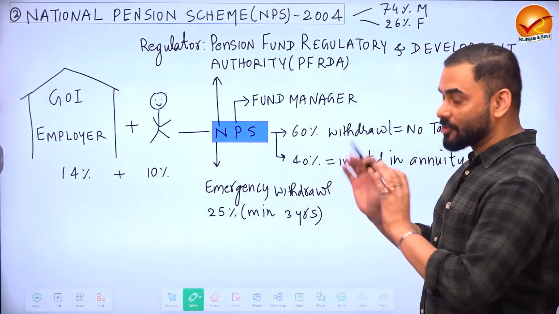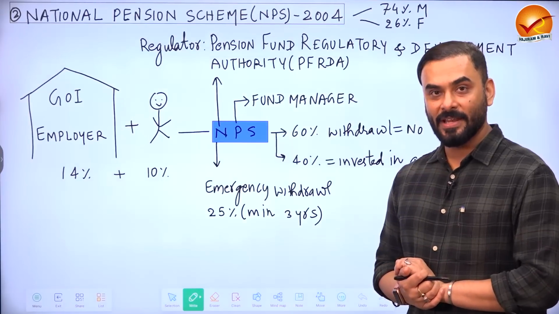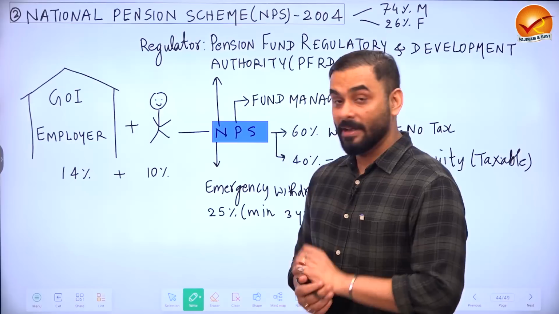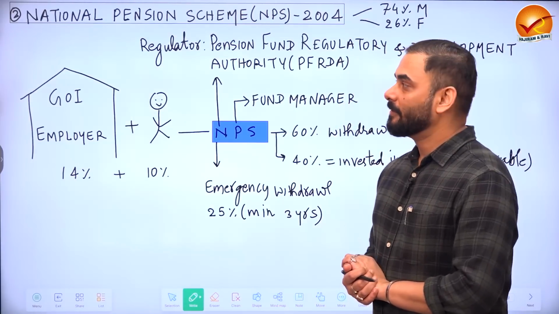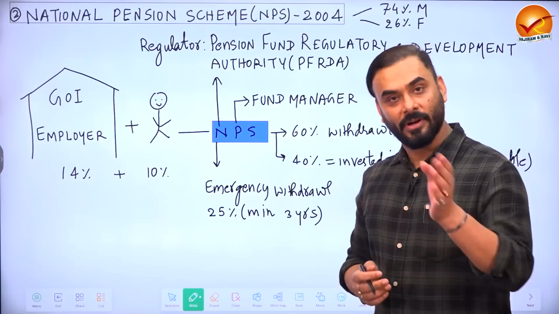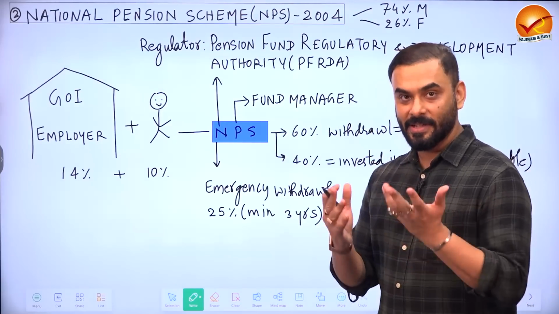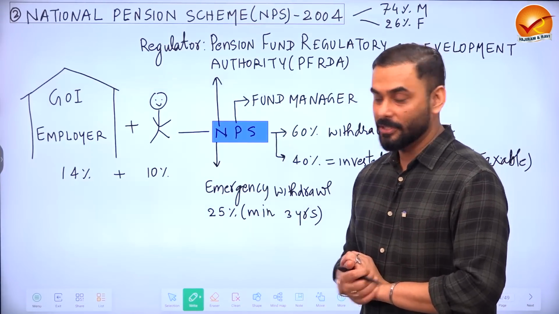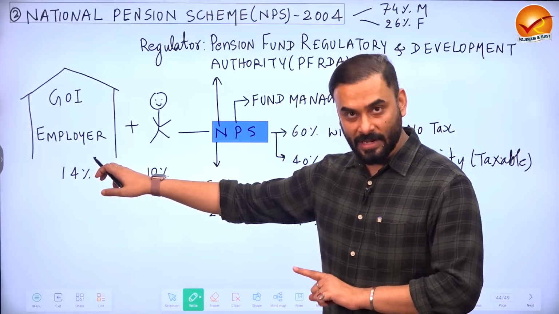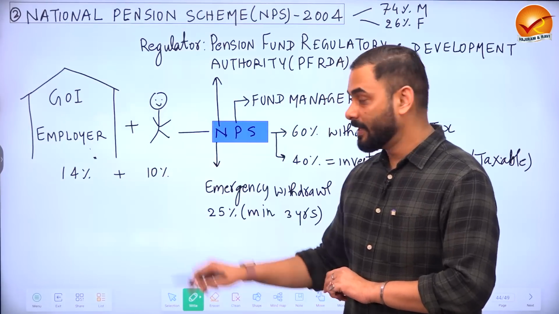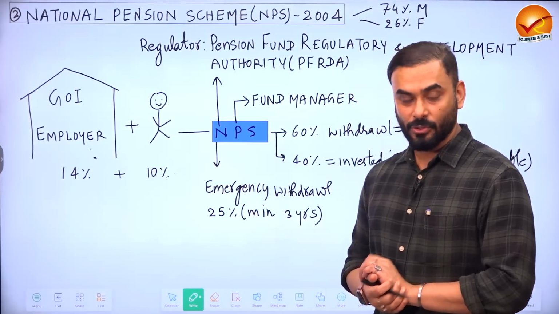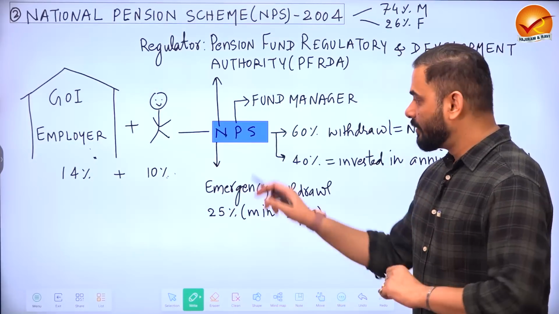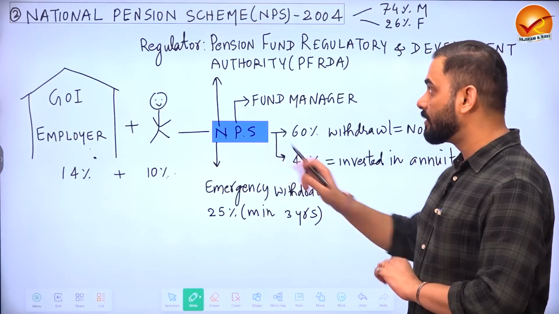Now here the things changed a little bit. So for example, if your salary is 100 rupees. If you are a government employee, by the way, this pension scheme applies to both government and private sector, but let's take the example of a government employee. If your salary is 100 rupees, 14% of your salary is contributed by the government and 10% you have to contribute. So total 24%. This 24% every month will go into the National Pension Scheme.